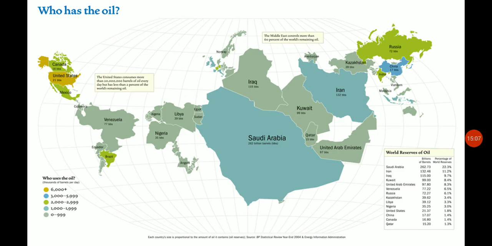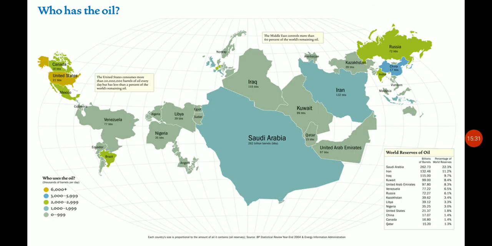Moving to the regions where it is found, you can see that it is found near the Persian Gulf, and the main producing country is Saudi Arabia. You can see the picture, it shows a very large quantity is covered. So Saudi Arabia is at first rank, then we have Iran, then Iraq, then Kuwait.